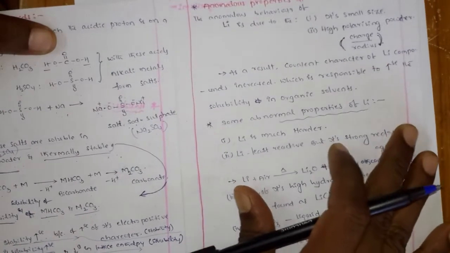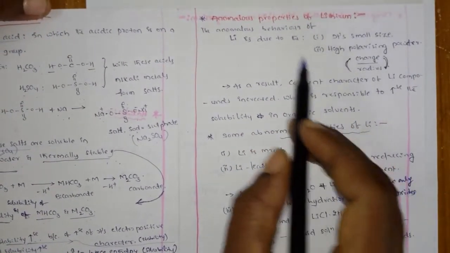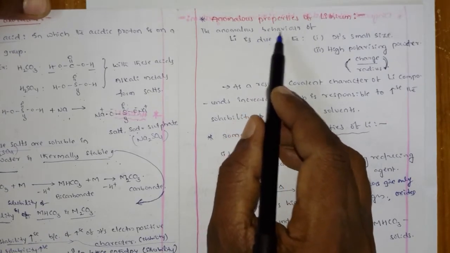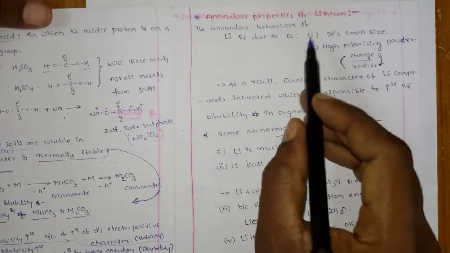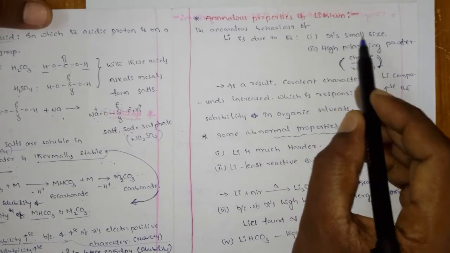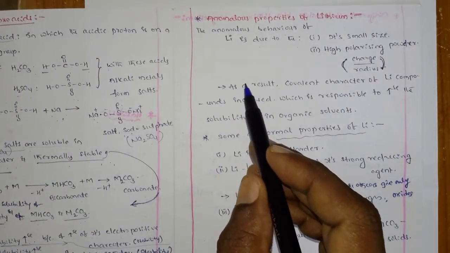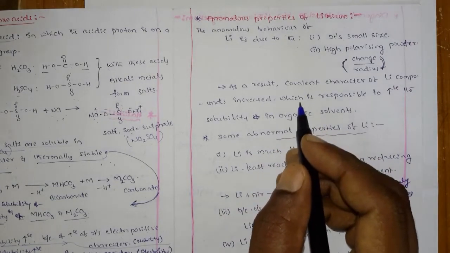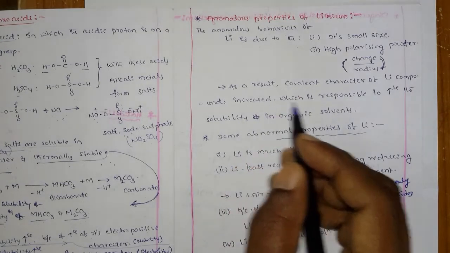Before going to those properties, we should know why lithium shows the anomalous behavior. It is due to its small size. Generally the second period elements are small in size compared to the corresponding group elements.